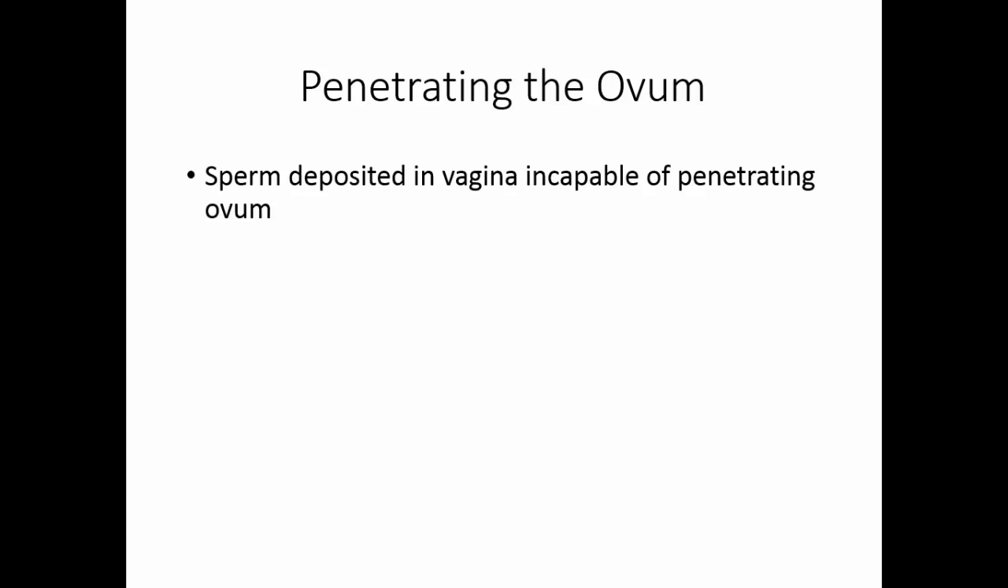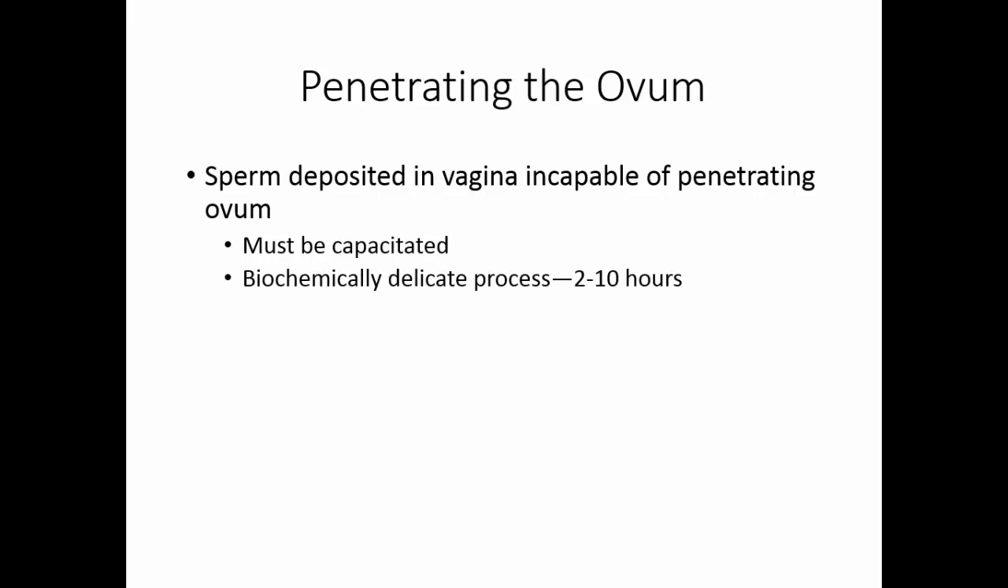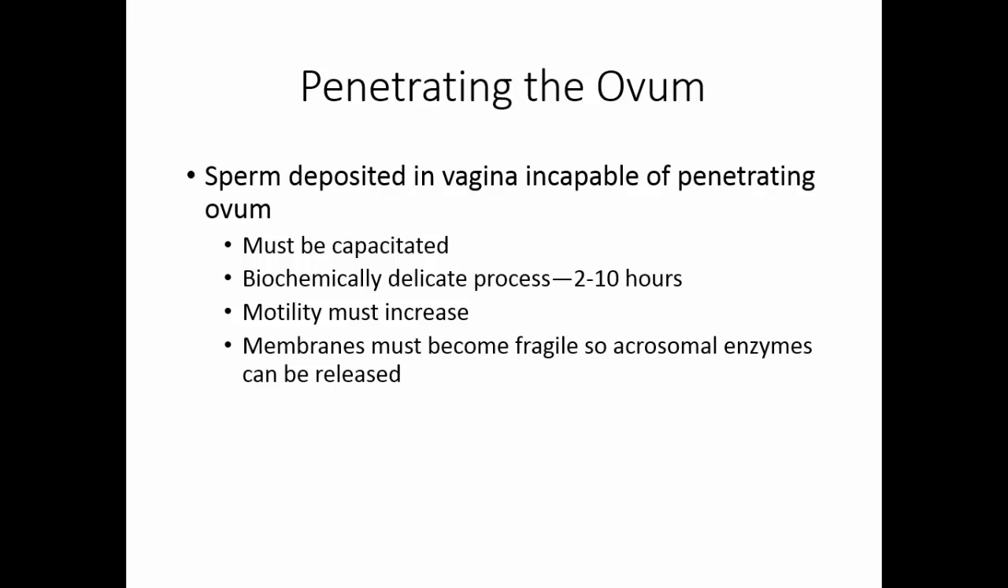The sperm deposited into the vagina are incapable of penetrating the ovum. They have to be capacitated. This is a biochemically delicate process that takes 2 to 10 hours. The first thing that has to happen is motility must increase. Then we have to make the membranes more fragile. This is so the acrosomal enzymes can be released.